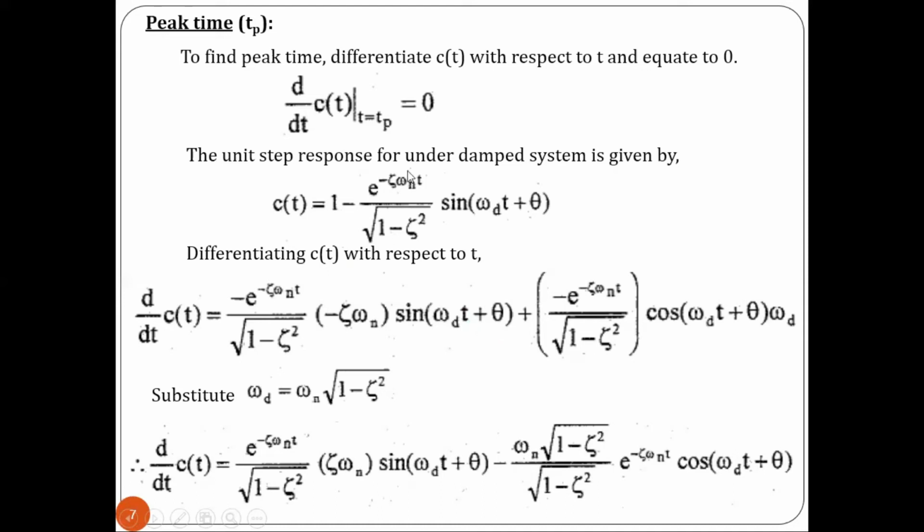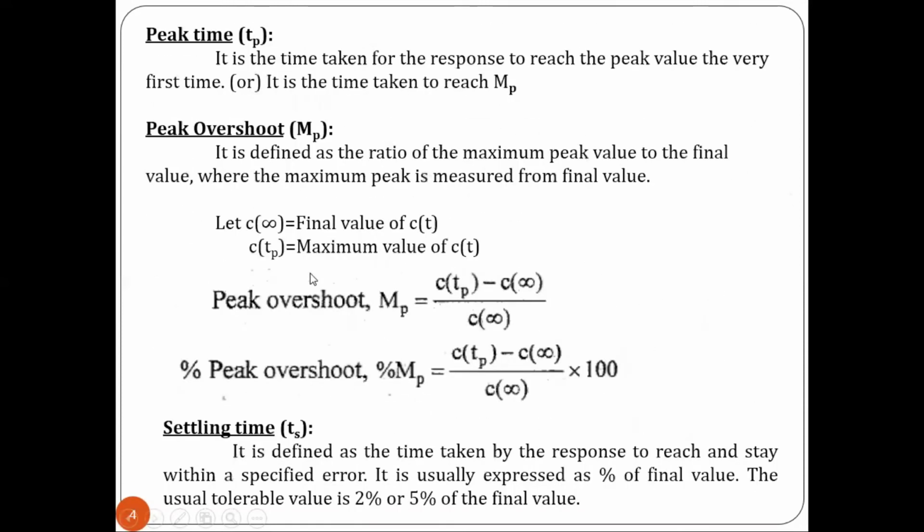Now we have to keep this term as constant and use the UV method, right? So then we have to differentiate this. What is the differentiation of sine? That is nothing but cos, right? So we will be getting cos of omega d t plus theta into omega d. We know the value of omega d: omega d is omega n into root of 1 minus zeta square. Now we have to equate this term to 0.